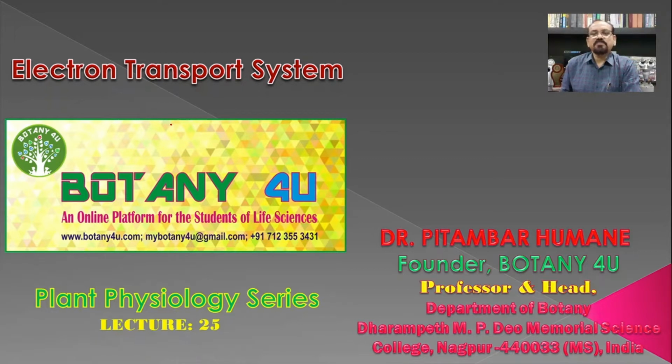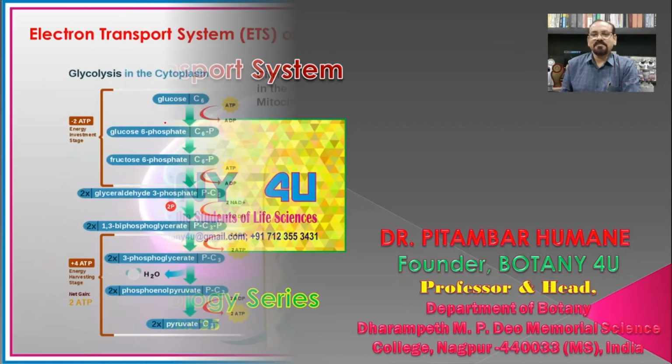The electron transport system is also known as terminal oxidation as well as oxidative phosphorylation. So let's see today's topic, that is the electron transport system.